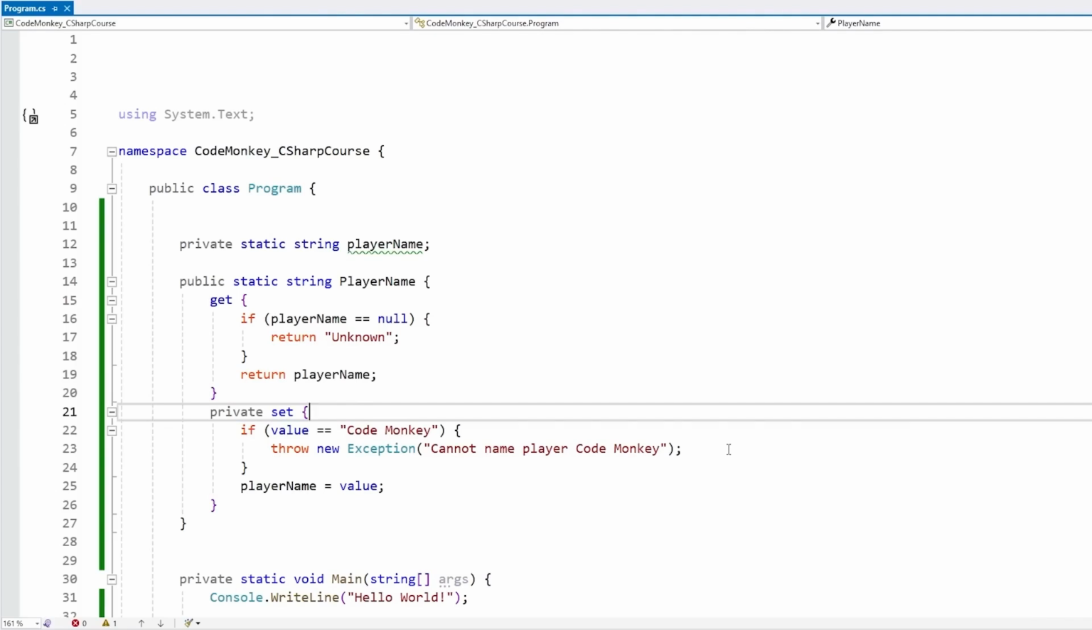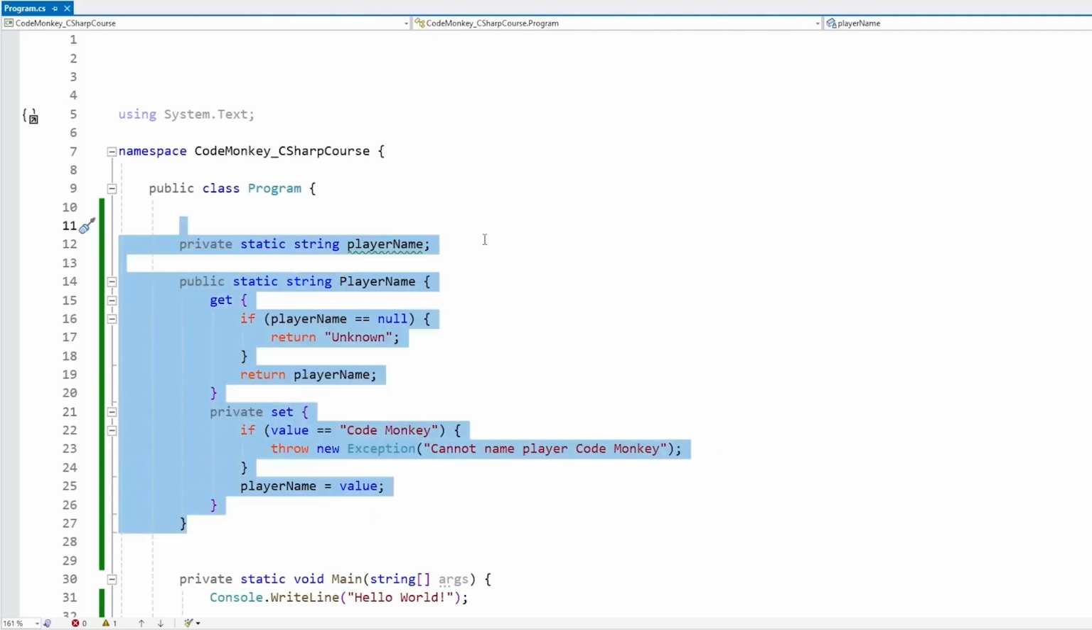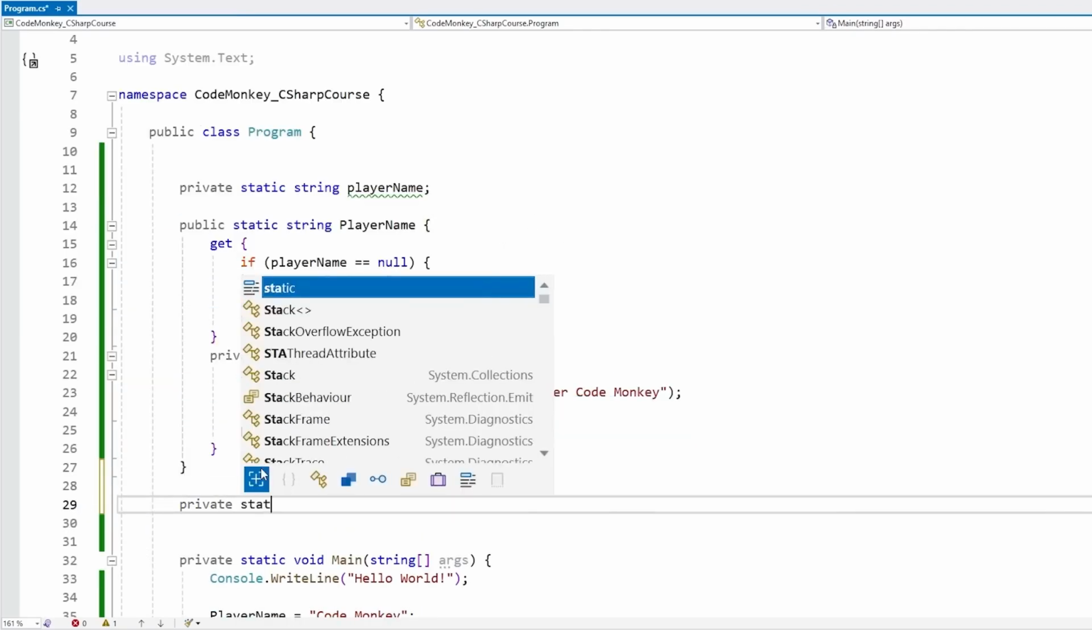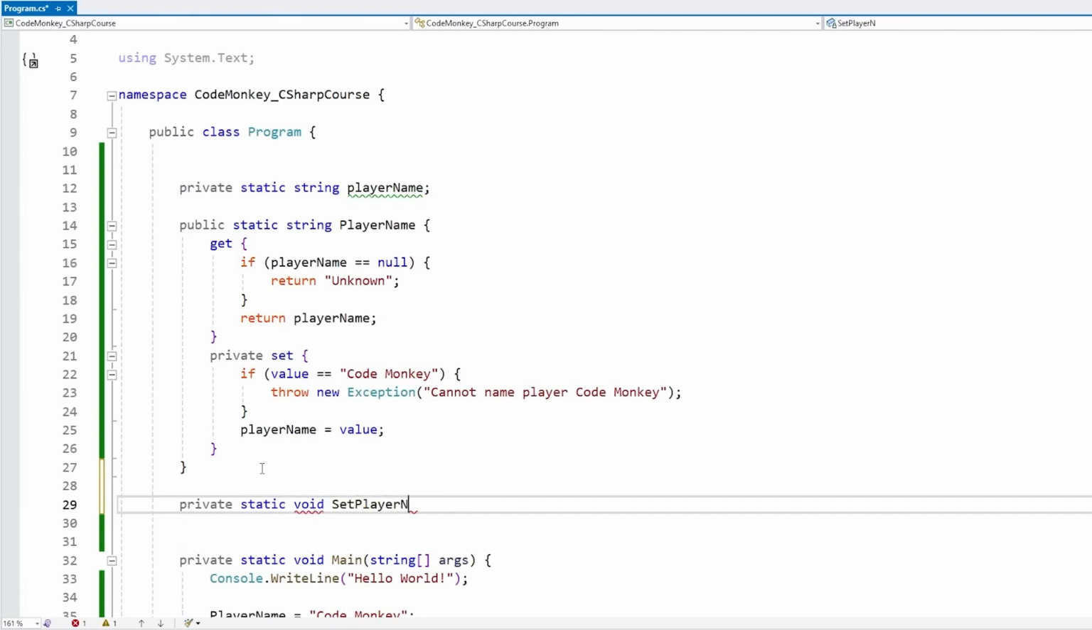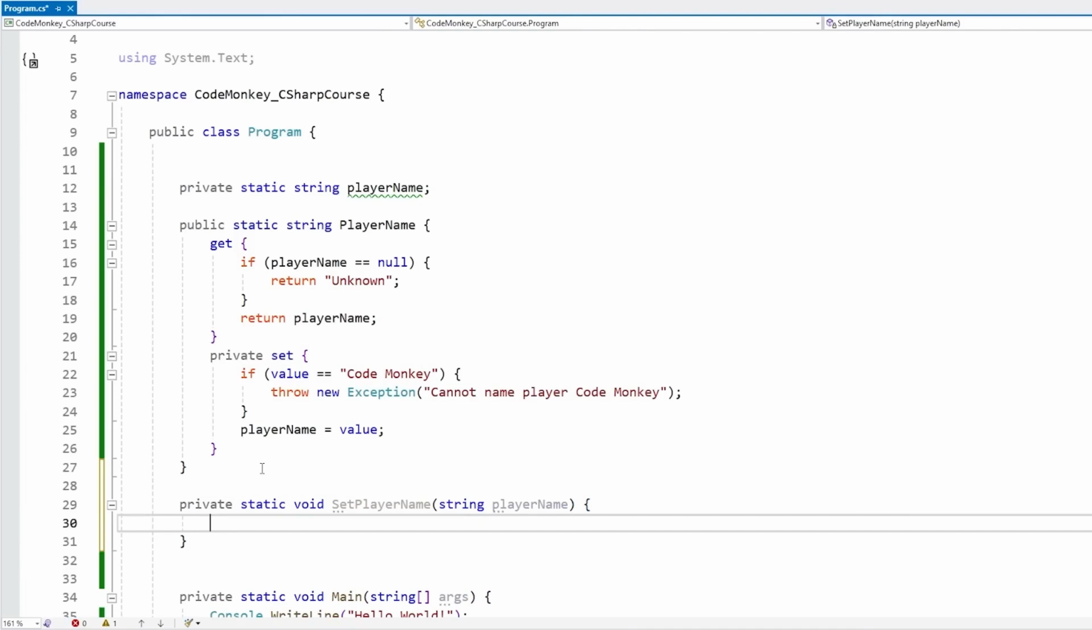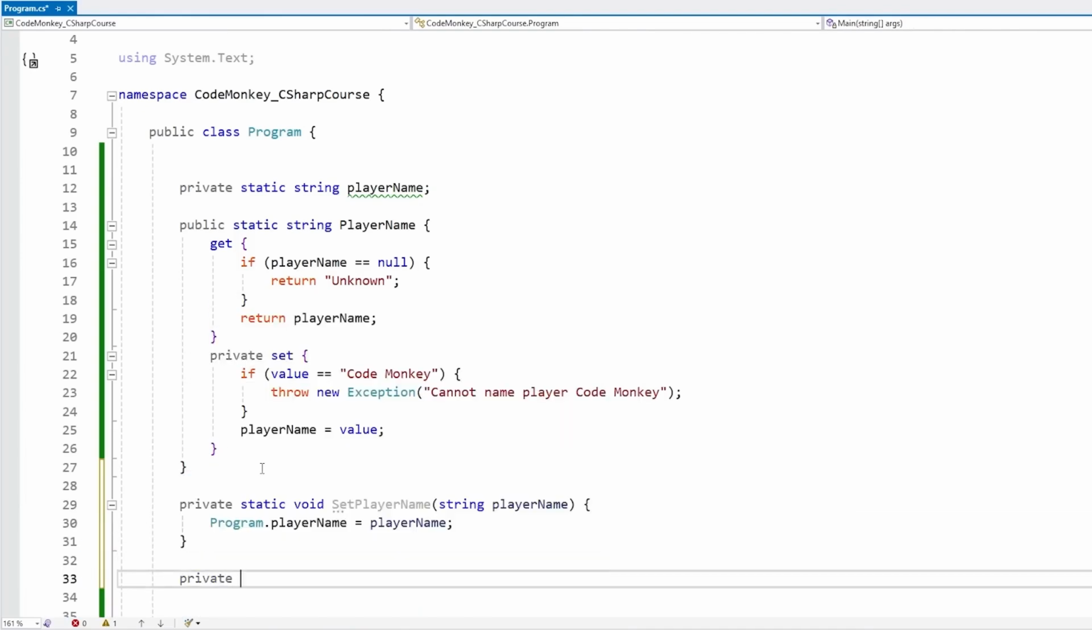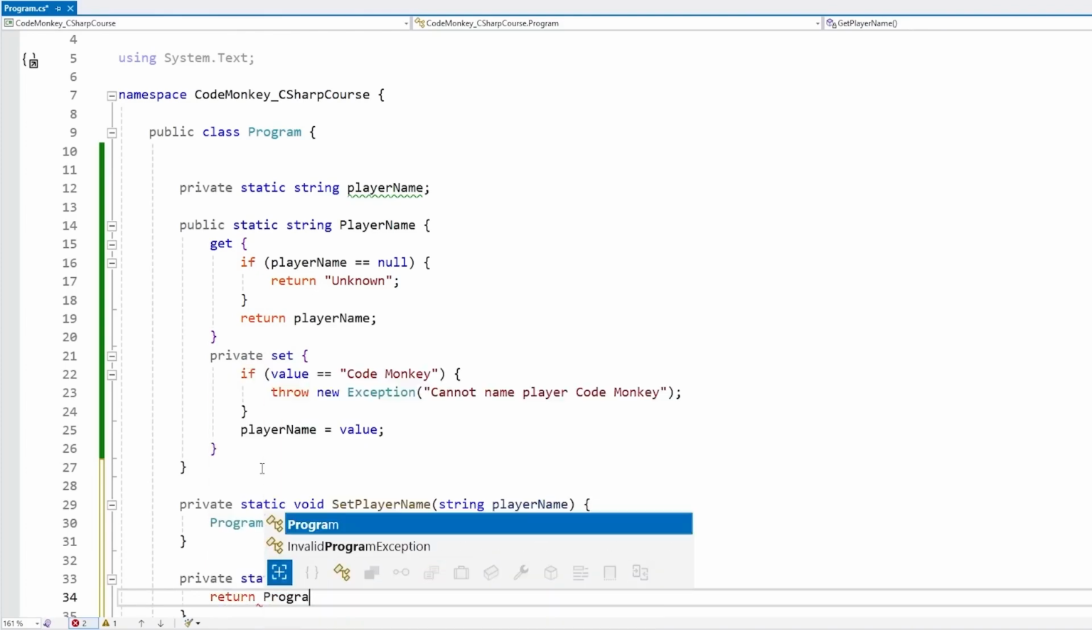So right now you might be wondering, is this really all the same as just making a field with some get and set functions? And yeah, pretty much it is. If we were to make a private static void SetPlayerName and receive a string for the player name, and then we have a private static string GetPlayerName, and over here we return our player name.